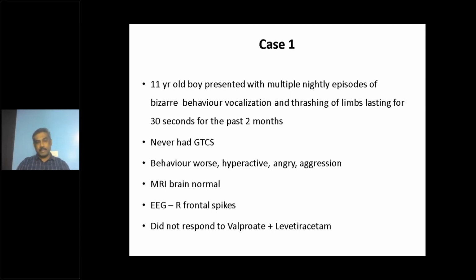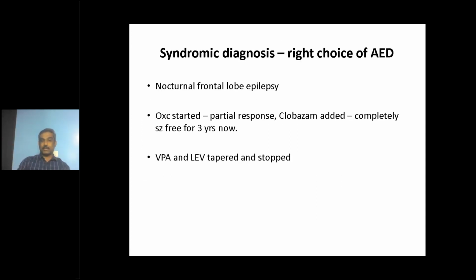So a few pointers here. First, the nocturnal seizures. The bizarre behavior, vocalization, very hyperactive thrashing of the limbs are usually focal seizures, usually frontal lobe epilepsy. These are called nocturnal frontal lobe epilepsy, and the EEG gives you the clue, right frontal spikes are seen. That's what you would expect for this kind of description. So this is nocturnal frontal lobe epilepsy, right? That is the syndromic diagnosis. You need to have a precise diagnosis for you to choose your antiepileptic medication rightly.